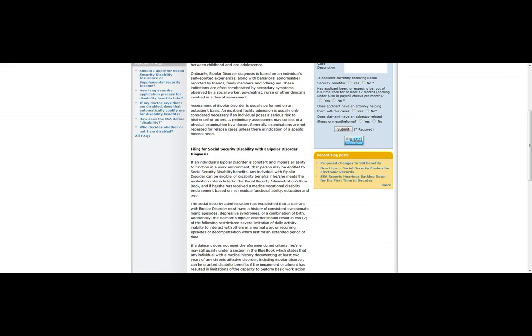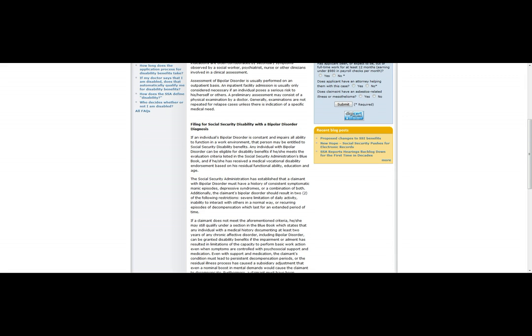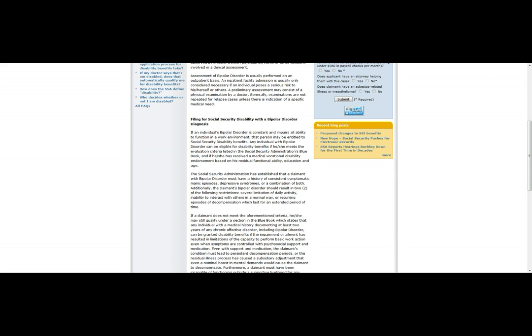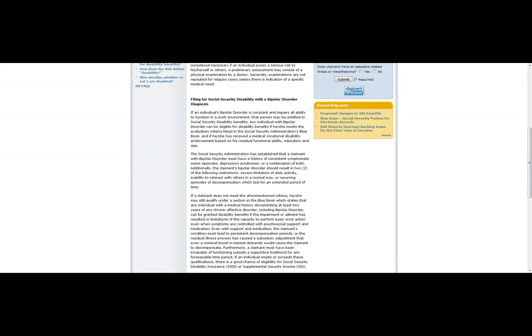The Social Security Administration has established that a claimant with bipolar disorder must have a history of consistent symptomatic manic episodes, depressive syndromes, or a combination of both. Additionally, the claimant's bipolar disorder should result in two of the following restrictions: severe limitation of daily activity, inability to interact with others in a normal way, or recurring episodes of decompensation which last for an extended period of time.